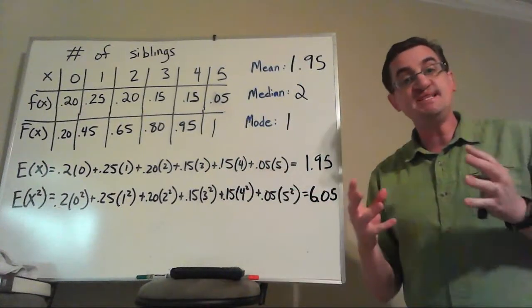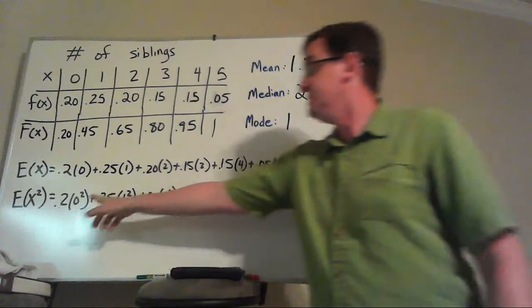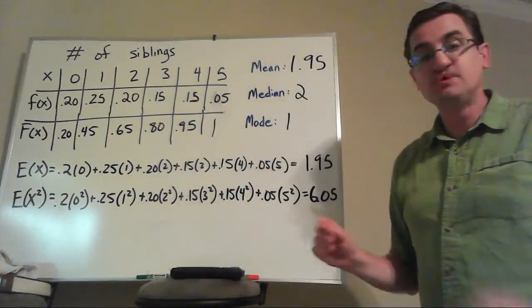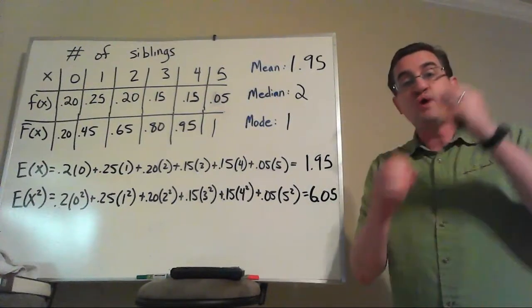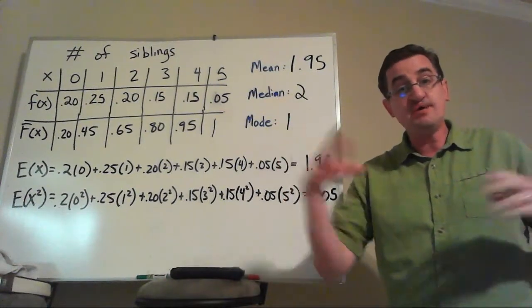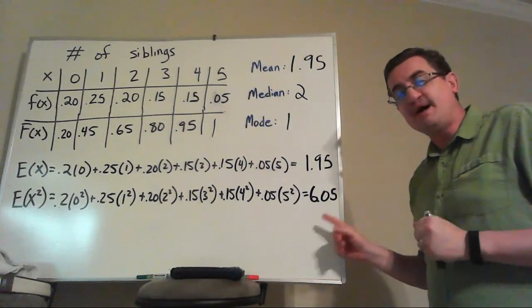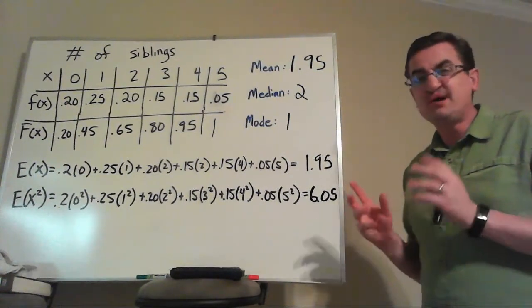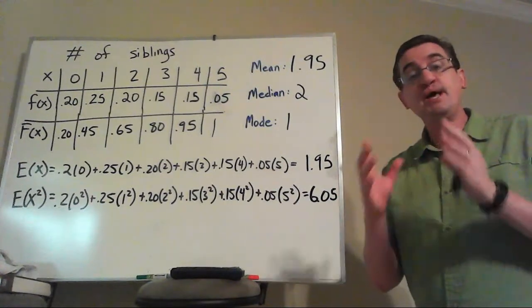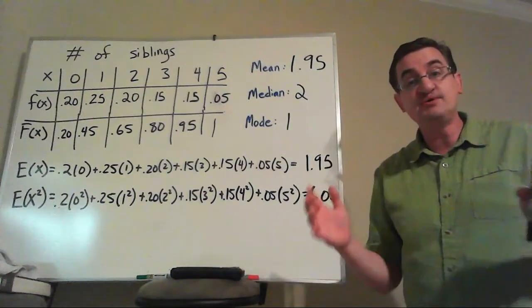There does exist a second moment. You get that if you take the x values and square them. So the 0, 1, 2, 3, 4, we're going to square each of those and add those up. That's 6.05. When you square things, you're talking about the area. So this 6.05 is really hard to picture because it's in siblings squared notation, but it's still going to help us talk about how spread out it is.